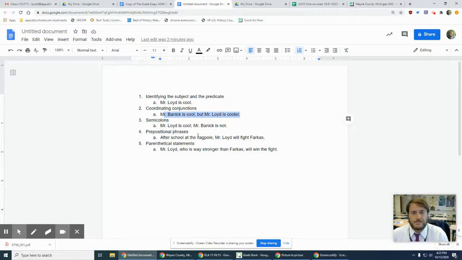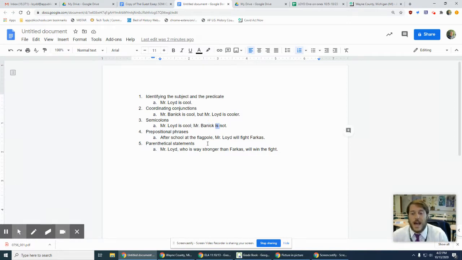With semicolons, again, two independent clauses, but here's the key: no coordinating conjunction, no fanboy word. So it's just the semicolon. Mr. Lloyd is cool; Mr. Bannock is not. Again, subject, predicate, subject, predicate.